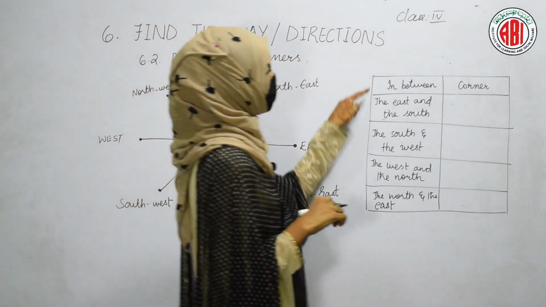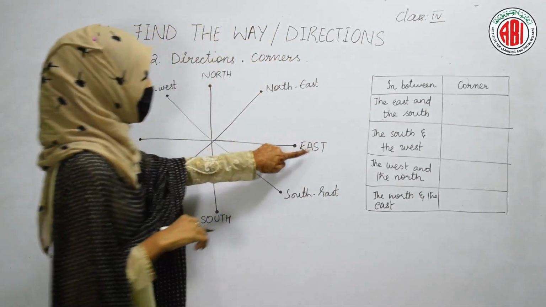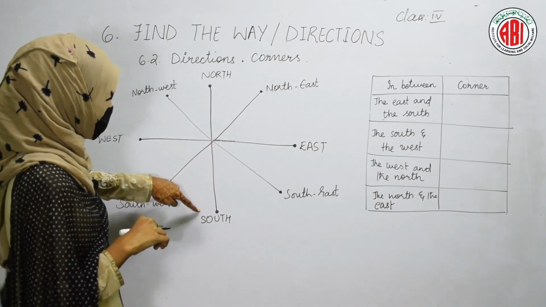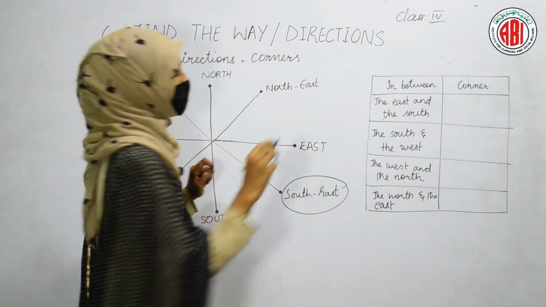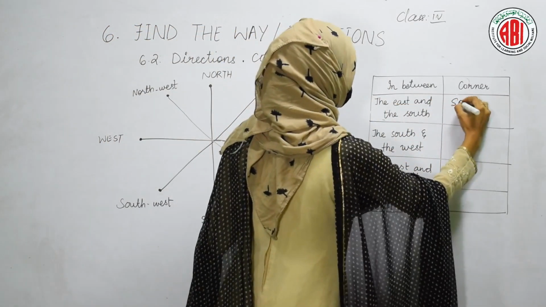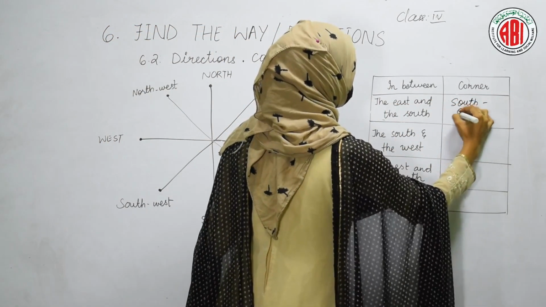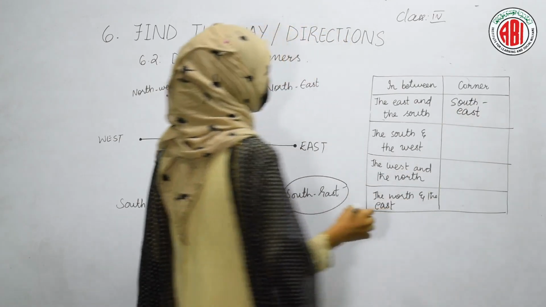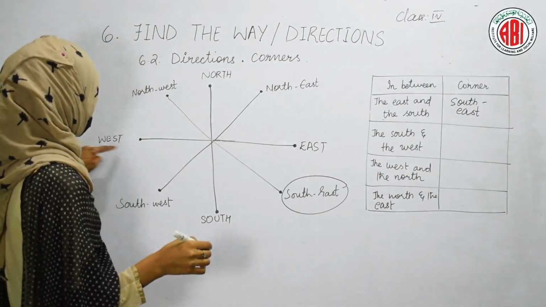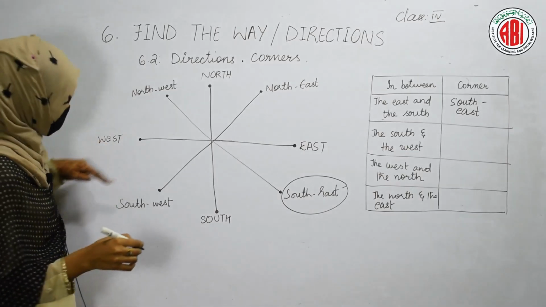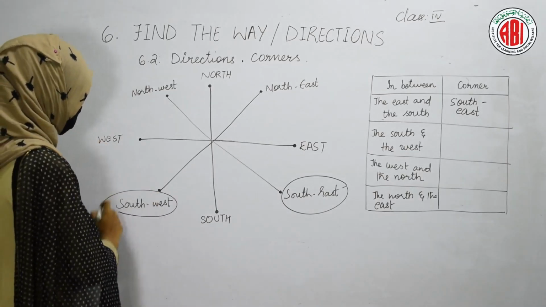So in between the east and south, see here, one corner is present and we call this one the southeast corner. So we'll write here. And in between the south and west, one more corner you can find, and we call this corner the southwest corner.